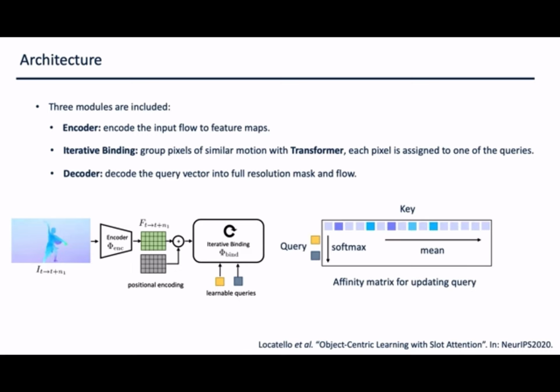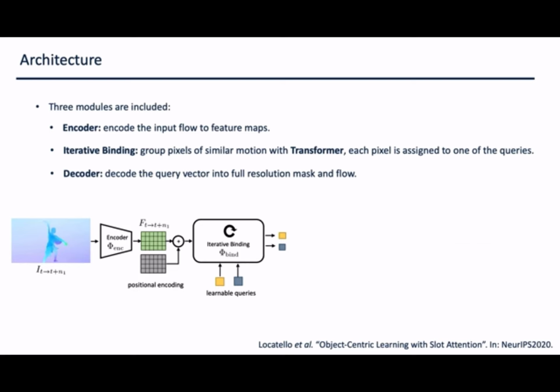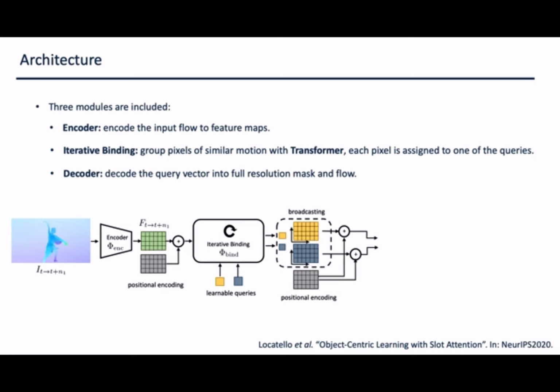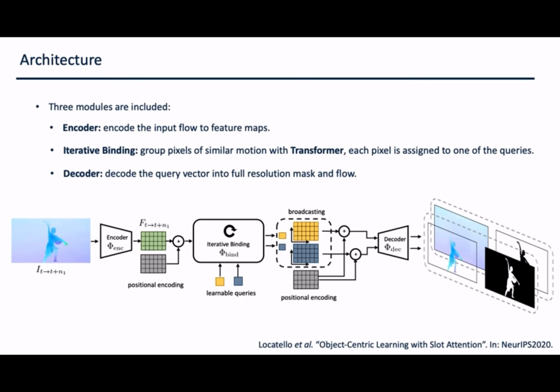This is done by having multiple query vectors and a softmax applied along the query axis, which forces the query vectors to compete to explain part of the input. After iterative refinement, each pixel is then assigned to one of the queries. Lastly, the decoder, which decodes each query vector into a full resolution mask and optical flow. This involves a broadcasting operation, followed by a series of transpose convolutions.